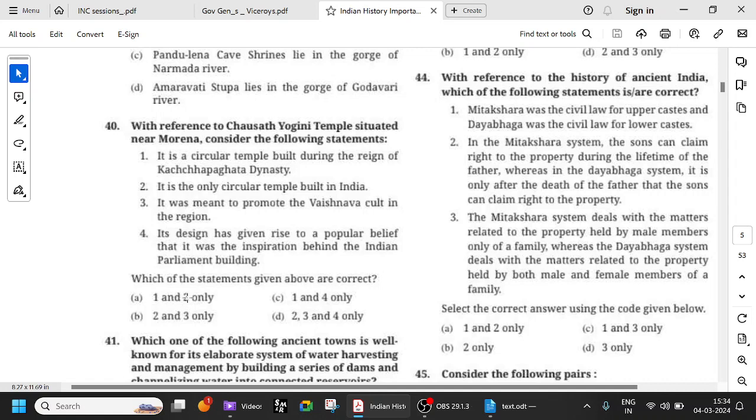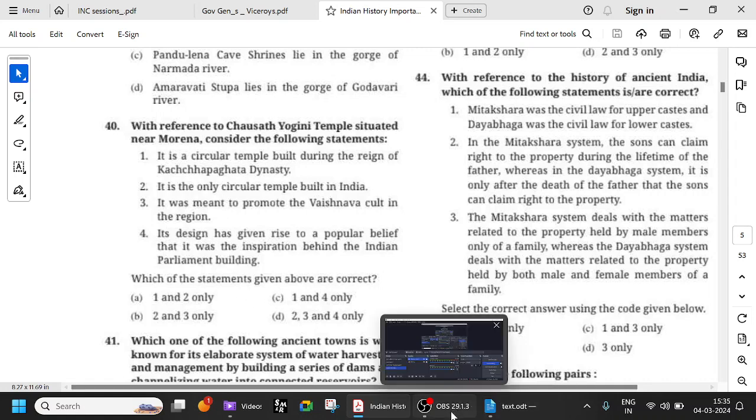So I would say 1 and 4 only are correct. What is he asking? Which of the statements given are correct? So it will be 1 and 4, right? 1 and 4, this is correct. 2 and 3 are wrong. So option C would be the right answer. Okay, fine. So we'll continue in the next session.